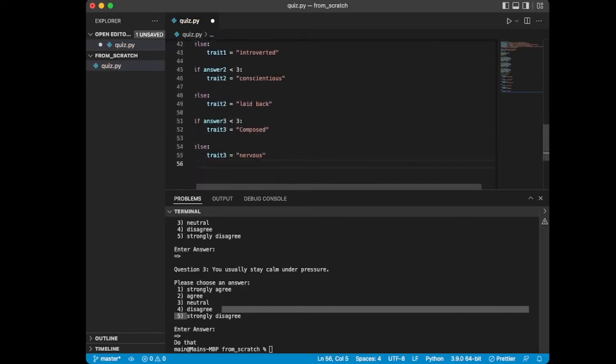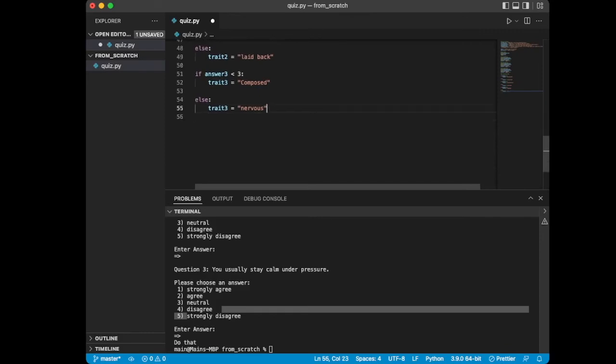Now what we need is an actual score to be produced. So we're going to create a score variable, and in here we are going to store the values of our algorithm with what's called an F string. What an F string allows us to do is insert other variables into a string of text. So here I'm going to show you what that looks like. We're going to print out our final personality score. Your personality can be described